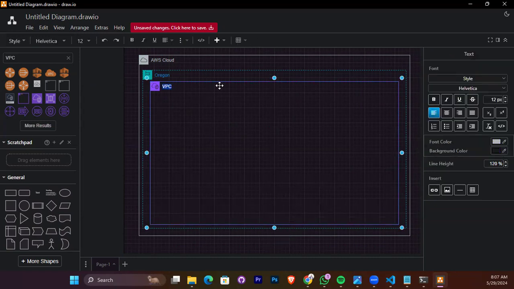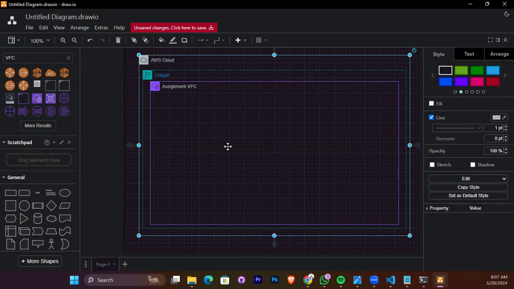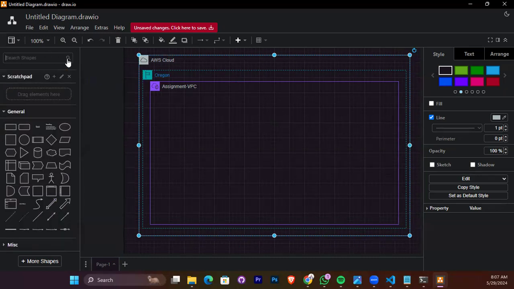Okay, so the name of our VPC is Assignment VPC. So what next? Availability zone? 2 availability zones? No, subnets. If you create a VPC, you have to create the subnets, and then the availability zones go inside.